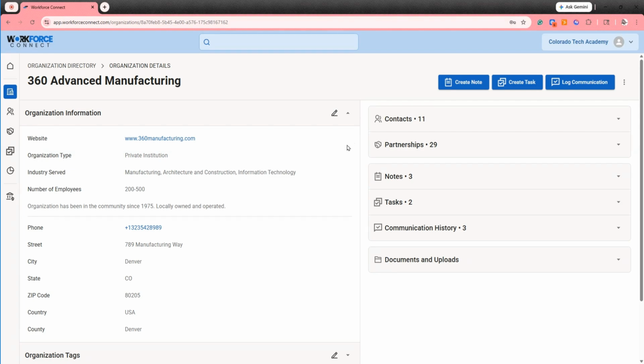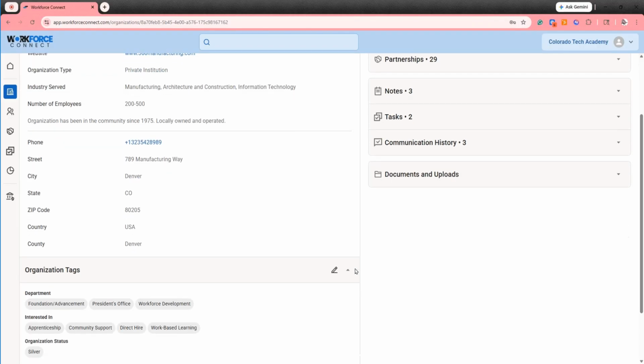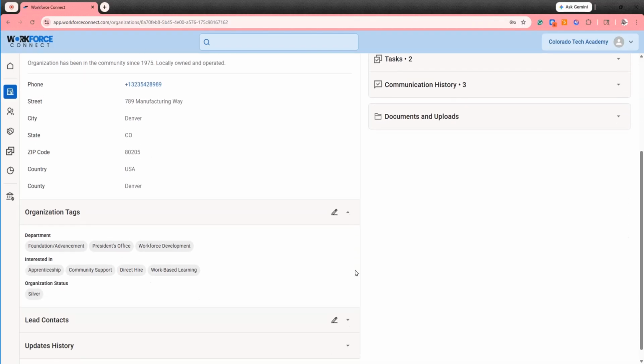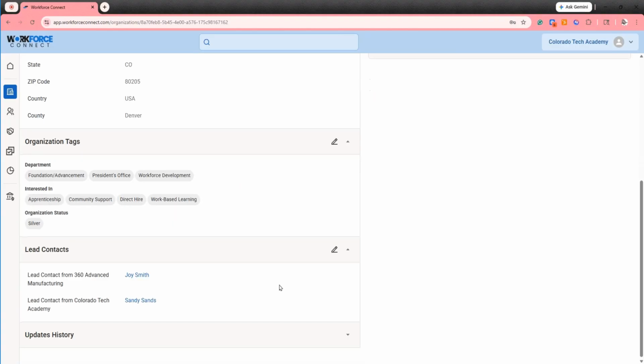On the organization page, we have directory level information about the organization, such as their phone number and mailing address and website, as well as the type of organization and the industry they serve. We can also tag the organization with different kinds of tags in Workforce Connect to help you organize your organizations in the directory. These can be customized to meet the needs of your organization.